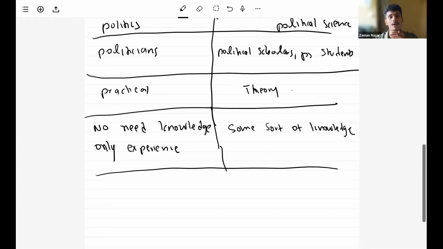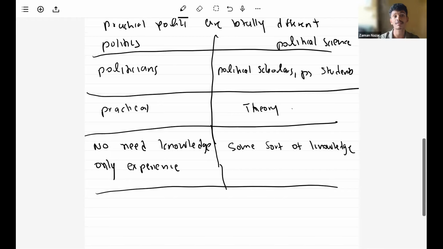But to learn political science, we need some sort of knowledge. For example, within these two years, grade 12 and 13, we are building up the knowledge related to political science. We are learning what is politics, the definition of politics, the definition of political science, what is meant by state, what is meant by a political party. We are learning all those theories, and to learn them we need some sort of proper knowledge. So that's another key difference between politics and political science, right?